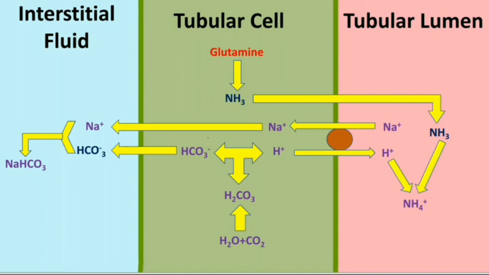Thus, by excreting hydrogen ion and conserving bicarbonate ion, kidneys produce acidic urine and help to maintain acid-base balance of body fluids. So, this was the basic concept of role of kidney in acid-base balance.